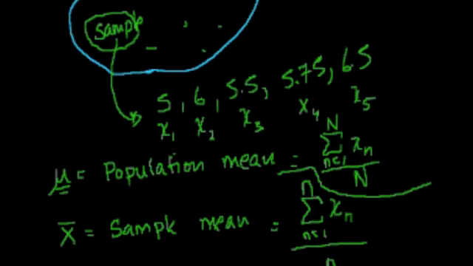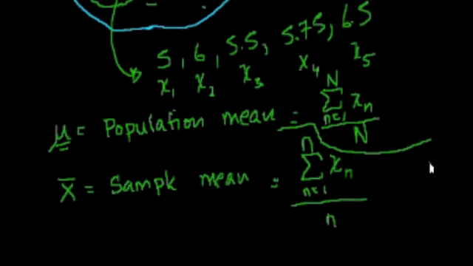Anyway, I wanted to leave you with that because this is something that, if you don't get it clarified early on, it's a fairly simple concept, but later on it becomes very confusing when people want to differentiate between the population and the sample mean, and you see these formulas written slightly differently. Sometimes you'll see a mu, and sometimes you'll see an x with a line over it for the sample mean. Anyway, I'll see you in the next video.